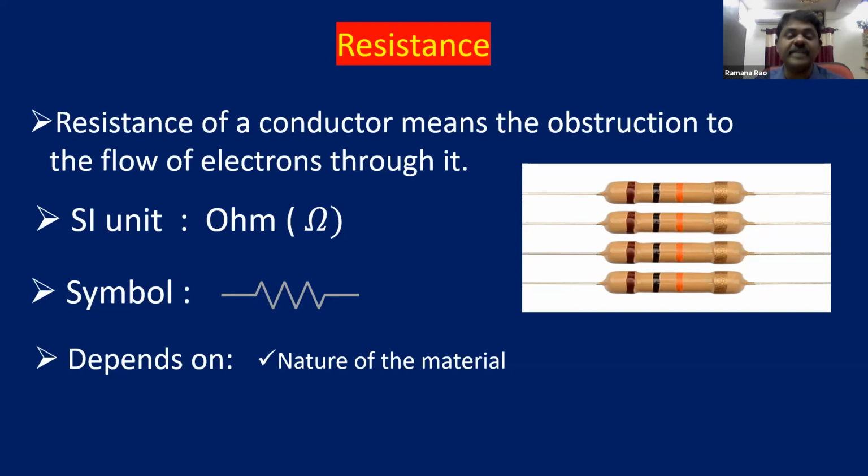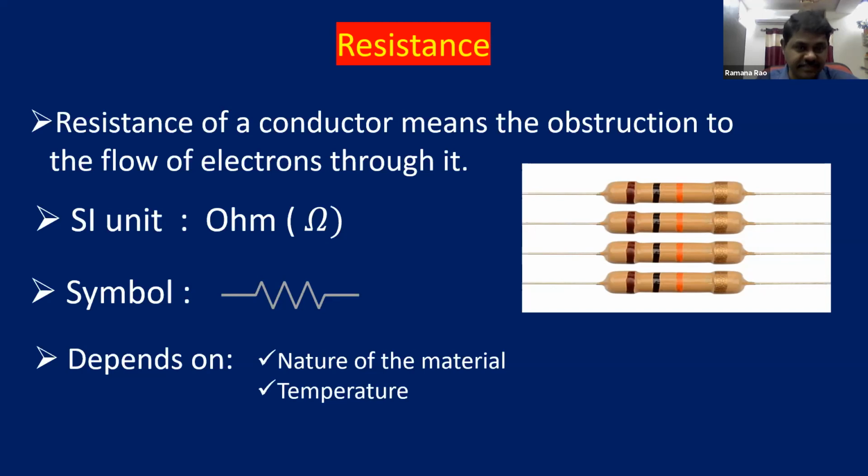So how can you define the nature? As far as the conductor is concerned, the nature of the material means how many free electrons are there for a given volume. So resistance depends on the nature of the material. From material to material, resistance changes.